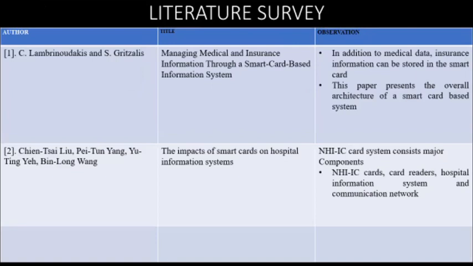When the patient enters the hospital, he would give his smart card to the receptionist. He could check whether he is registered or not, and if he is registered, he'll check whether he is in time for any treatment or not.